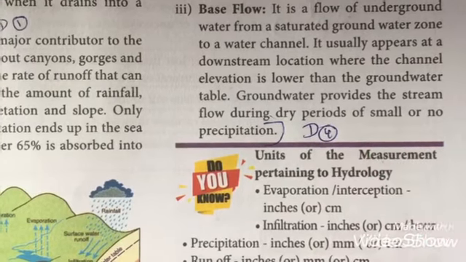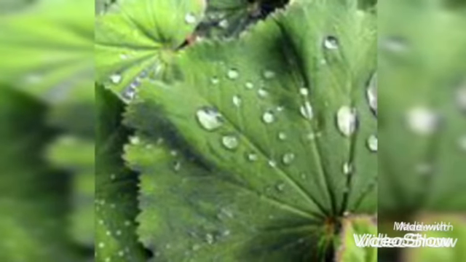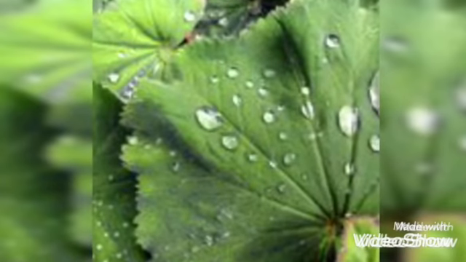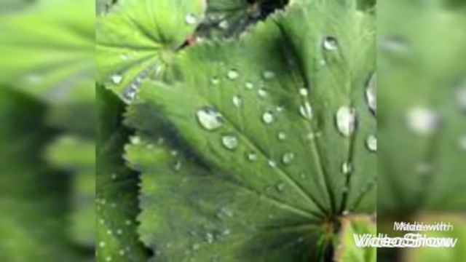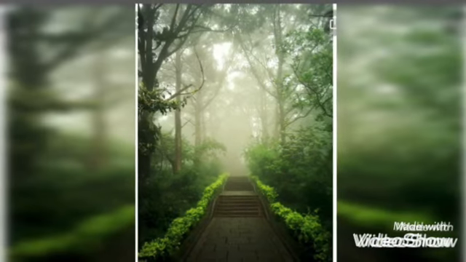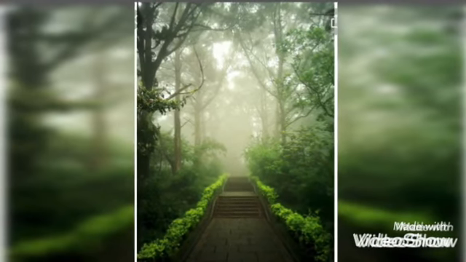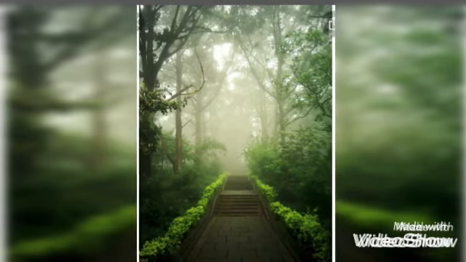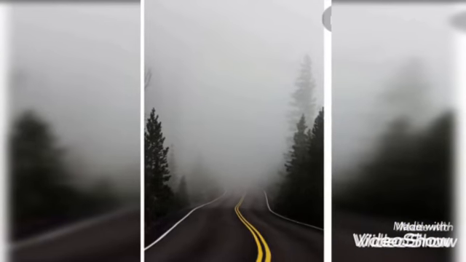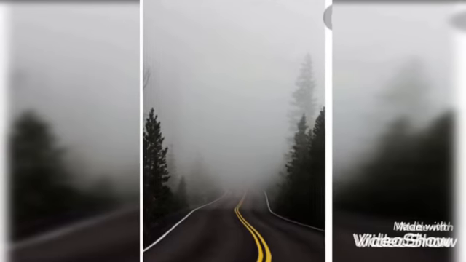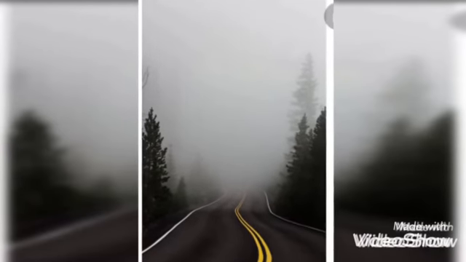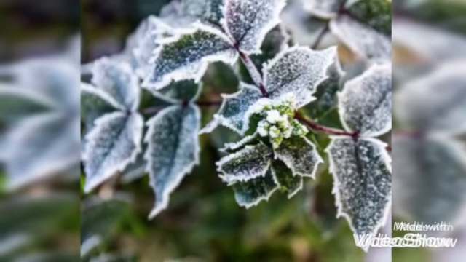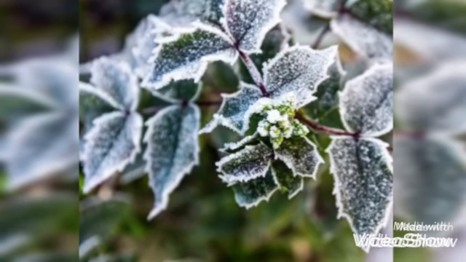See the image. This is the image example of dew. The next image is the image of mist, which is less dense than fog. This is the image of fog. You can find the difference between mist and fog through these images. And the final image is the example for frost.